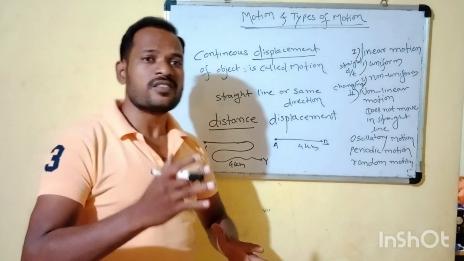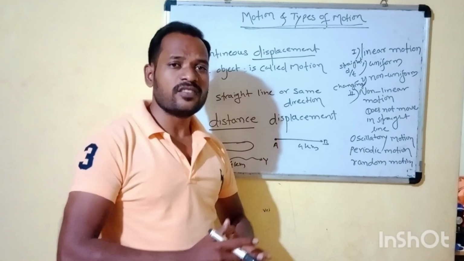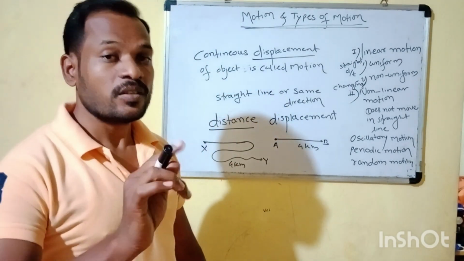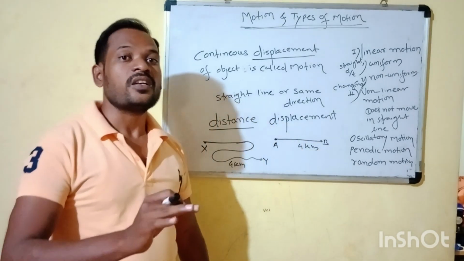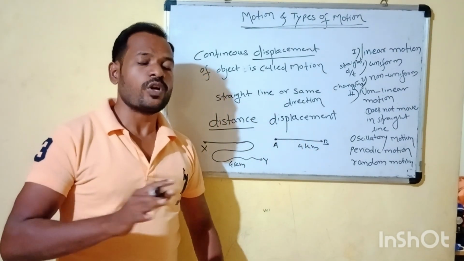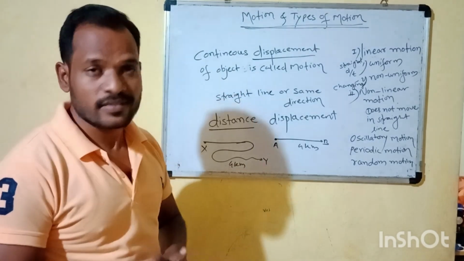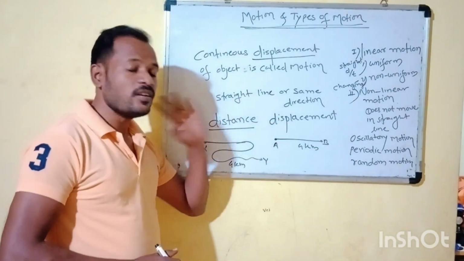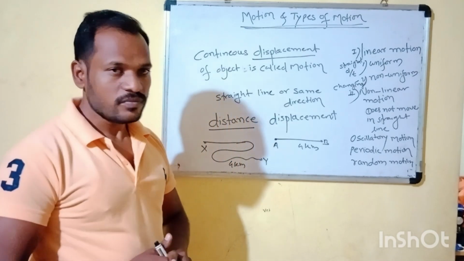Displacement means a person or a thing, even non-living things, travels in a straight line. Whatever example I use, if they move in a straight line, it is called displacement.